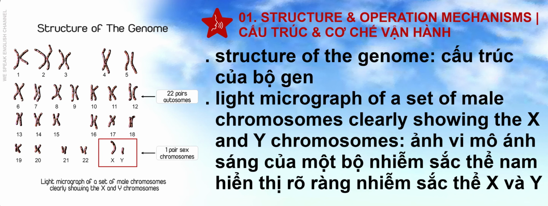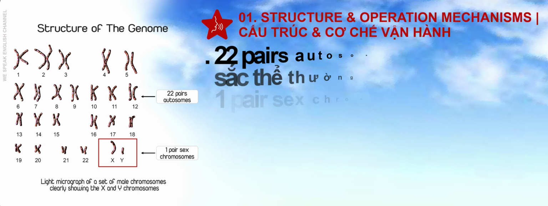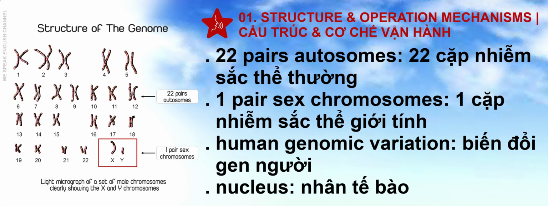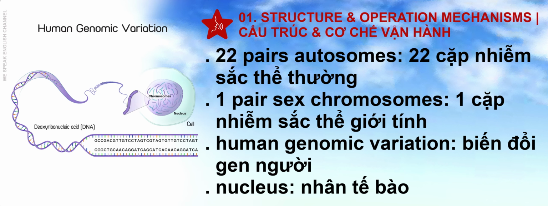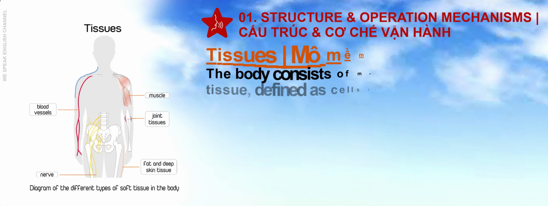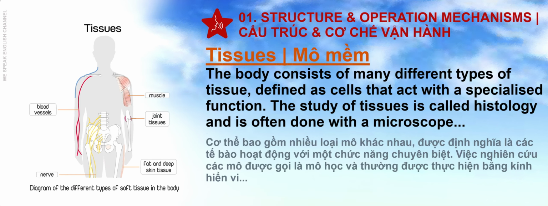Light micrograph of a set of male chromosomes clearly showing the X and Y chromosomes. 22 pairs autosomes. 1 pair sex chromosomes. Human genomic variation. Nucleus.